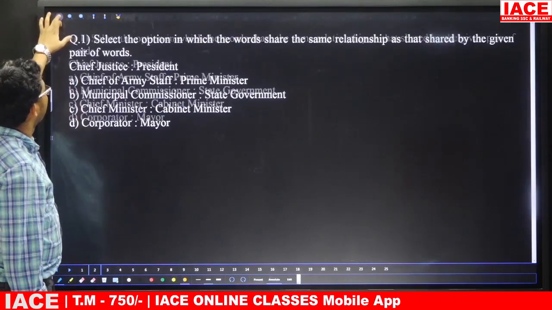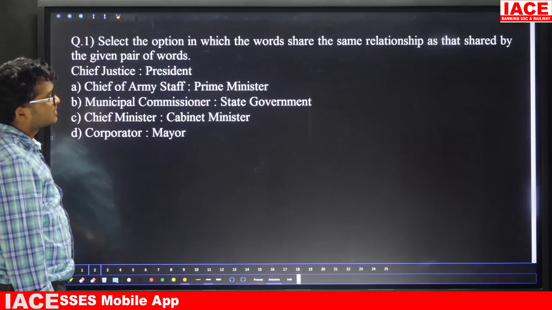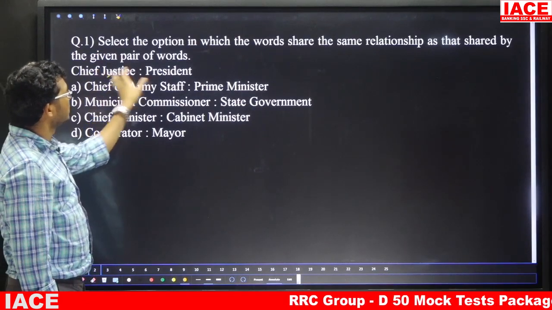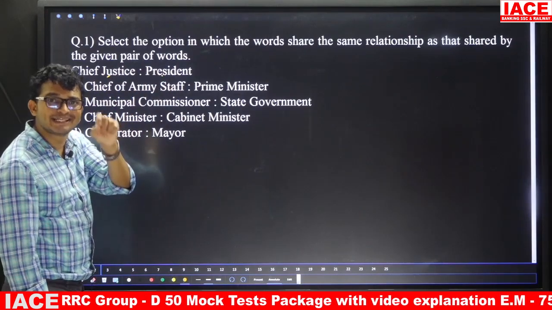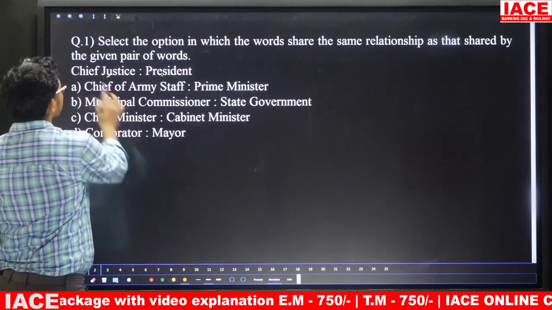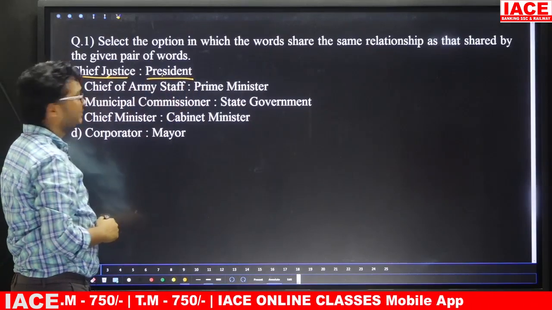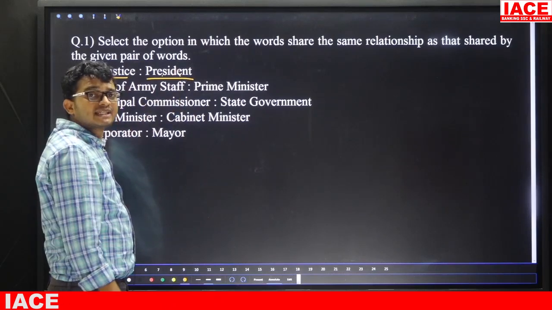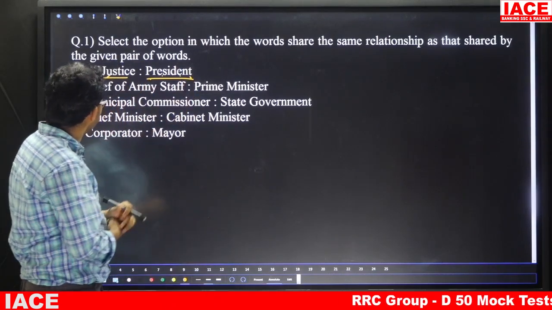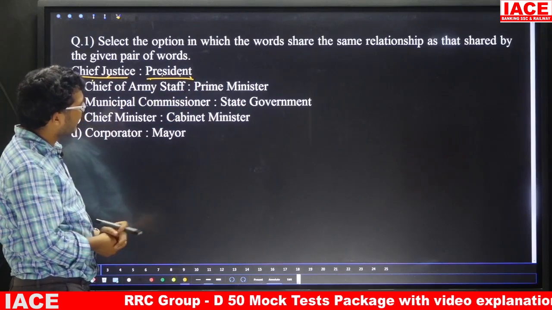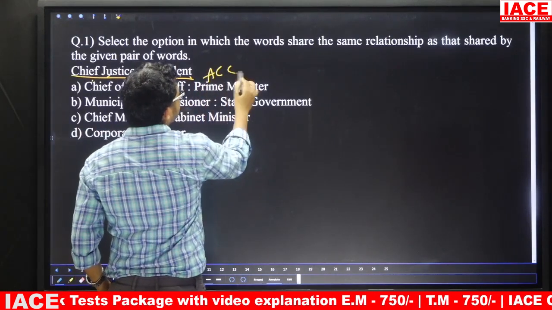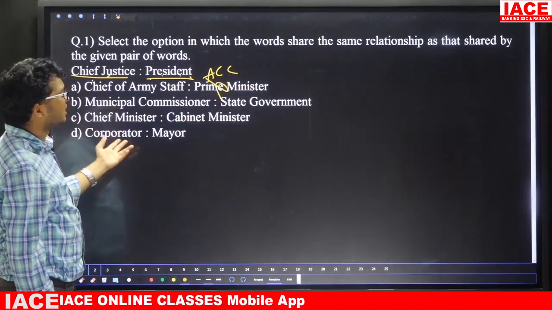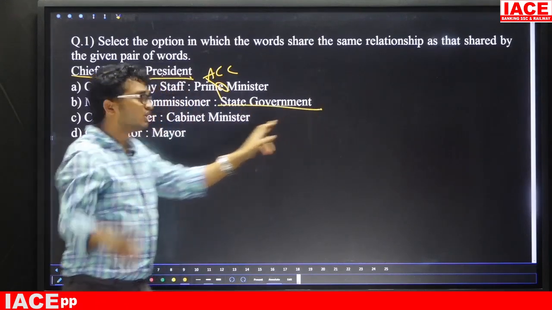Take your first question. Select the option in which the words share the same relation as that shared by the given pair of words. When these two have one logic, which of the following has the same logic as the given one? Chief Justice of India is related to President. Chief Justice is appointed by President. In the same manner, Chief of Army Staff is appointed by Army Cadet College. Prime Minister, no chance. Next one, a Municipal Commissioner is appointed by State Government. Yes. So, the answer is what?